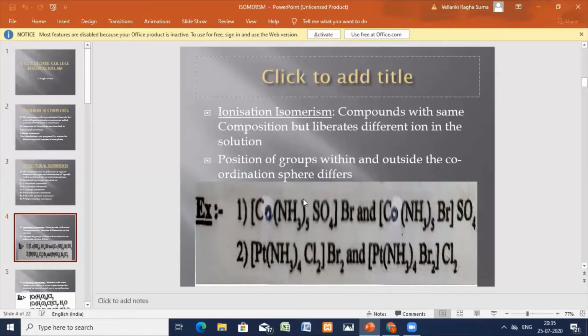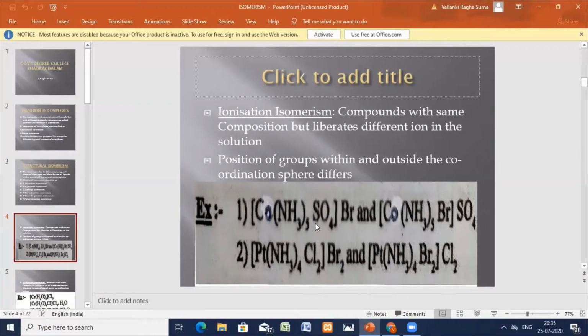I'm giving you examples. Here you have the pentaammine sulfato cobalt bromide complex, and the other one is pentaammine bromo cobalt sulfate complex. These two are ionization isomers. If you put them in water, on ionization you will get different ions.